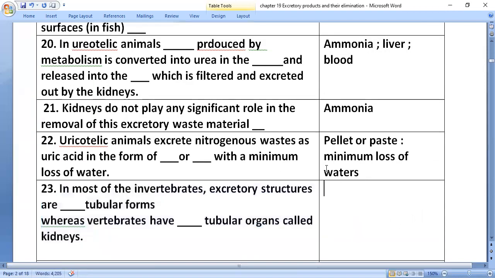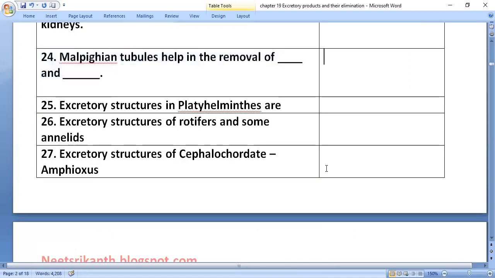In most of the invertebrates, excretory structures are simple tubular forms, whereas vertebrates have complex tubular organs we call kidneys. Malpighian tubules help in the removal of nitrogenous wastes like uric acid, and they are helpful for the osmoregulation process.